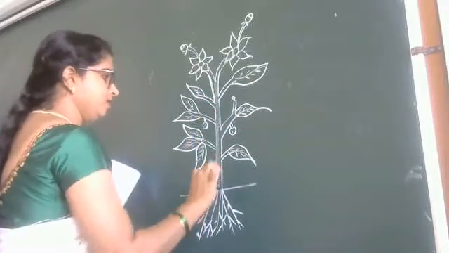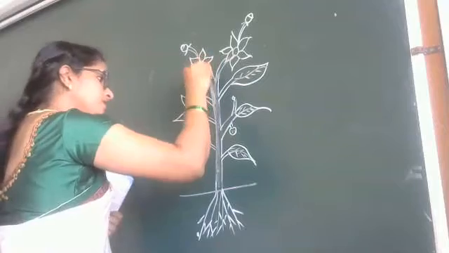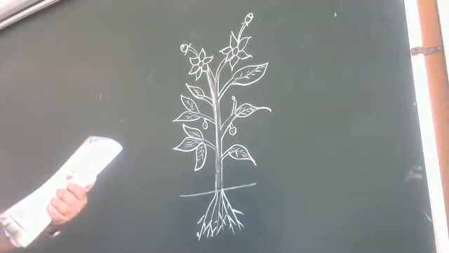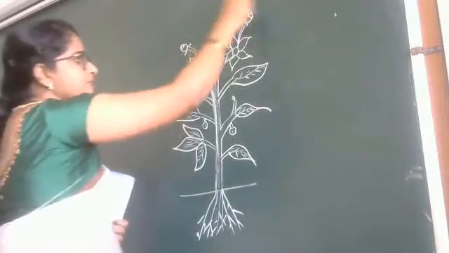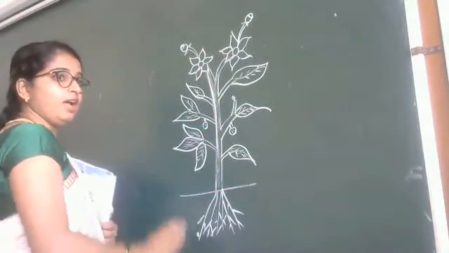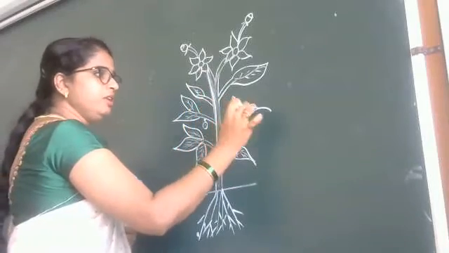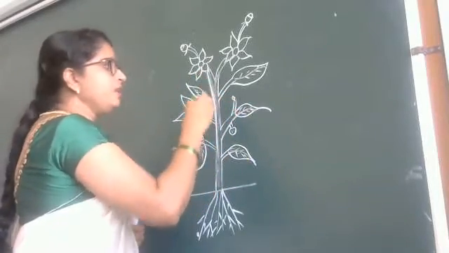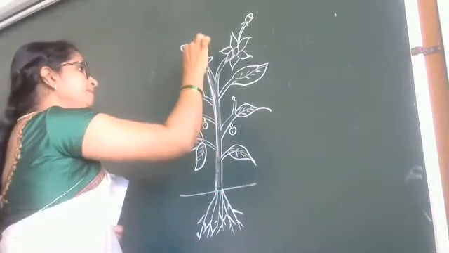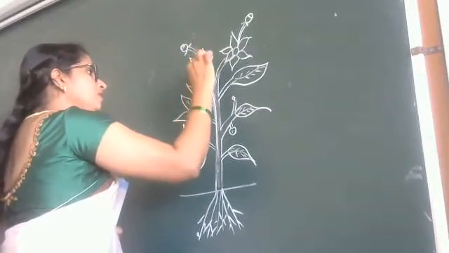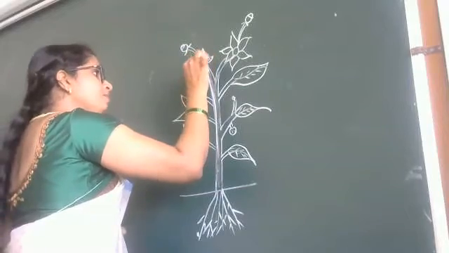See here. This is my plant. And here, a plant has many parts. As you can see here, it has many parts. Not only one stem, not only leaf. There are so many parts in plants, just as we have so many parts in our body.